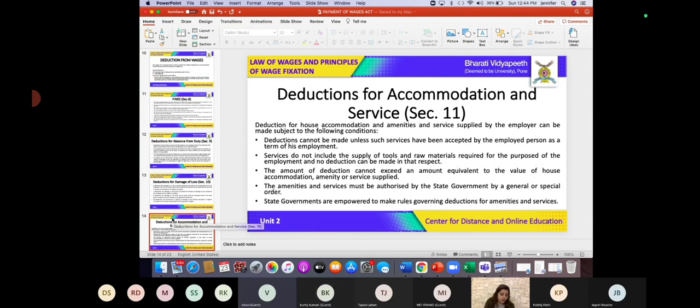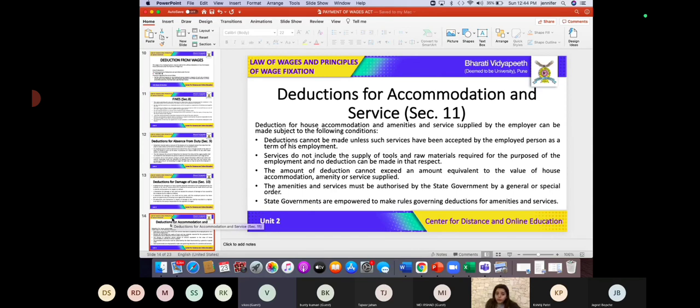So when we are talking about these deductions, deductions for house accommodation and amenities and services supplied by the employer can be made, subject to certain conditions. What are those conditions? Deductions cannot be made unless such services have been accepted by the employed person as a term of his employment.